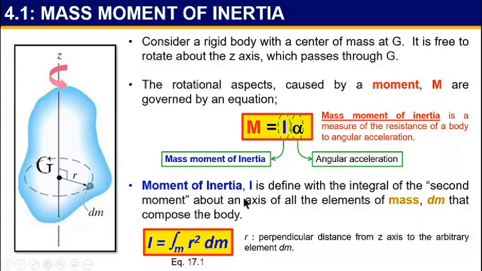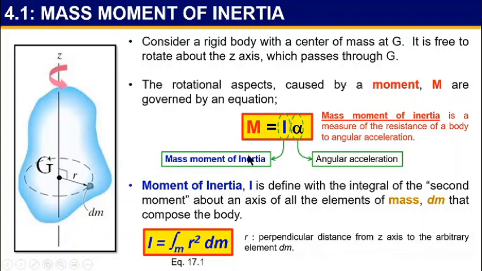Mass moment of inertia is defined as the integral of the second moment about an axis of all the elements of mass dm that compose the body. So from this equation, we can calculate the mass moment of inertia I, where we need to integrate r squared with the mass of all elements. That's why it is the integral of r squared times dm. r is the perpendicular distance from the z-axis to the arbitrary element dm.